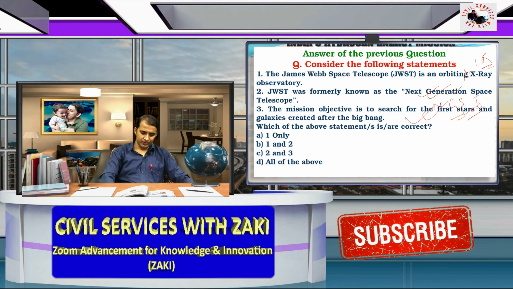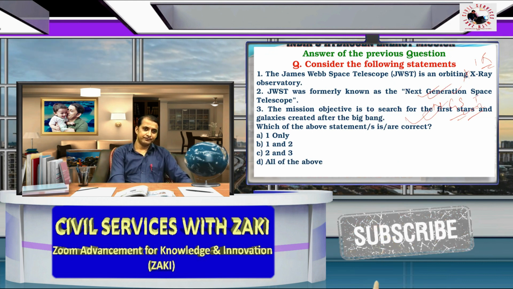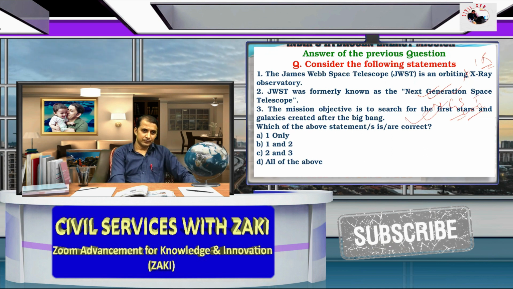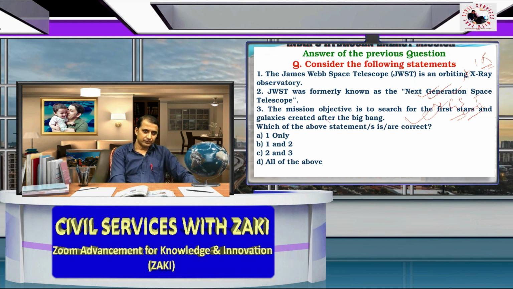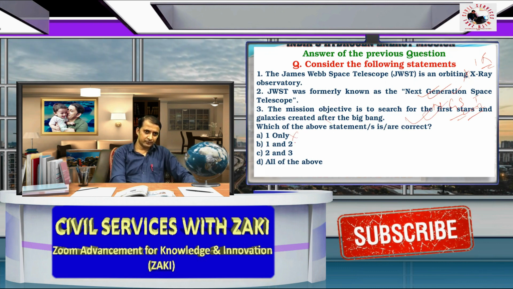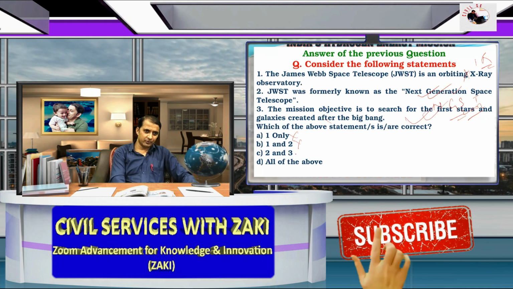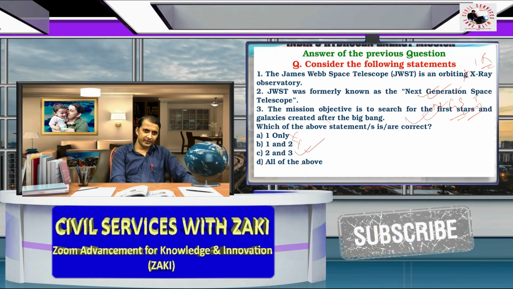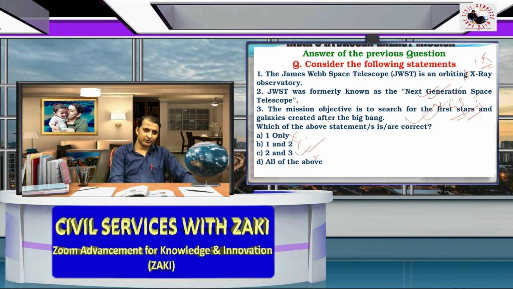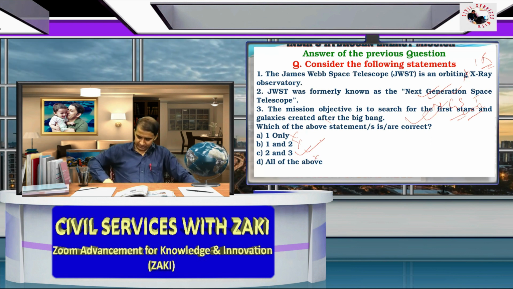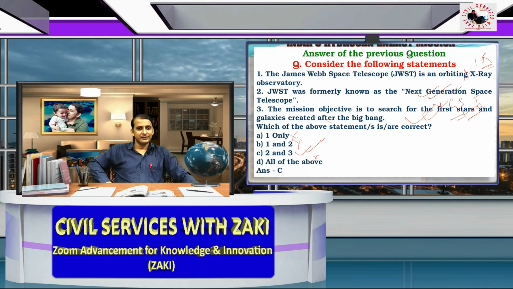A, 1 only, is wrong. 1 and 2 is wrong. 2 and 3 is right. All of them is wrong. So the answer is C.